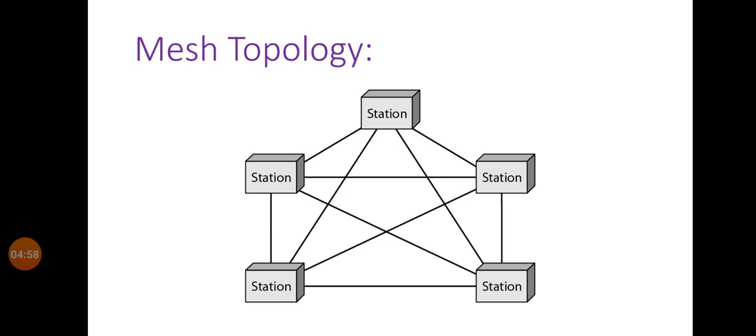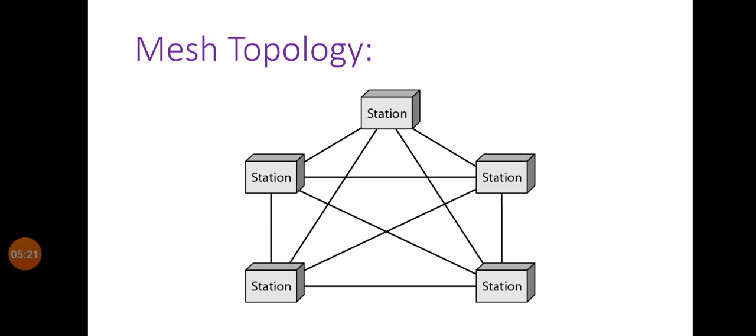So each station can send data to other station through its own connection, because between each pair of stations a separate connection is available. In this topology, 5 stations are connected and duplex data flow is used.